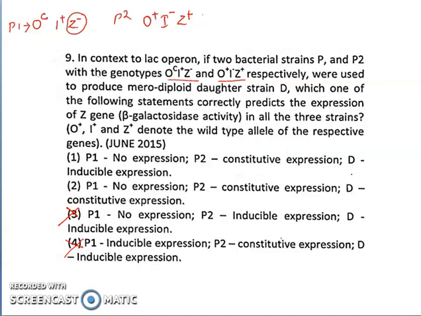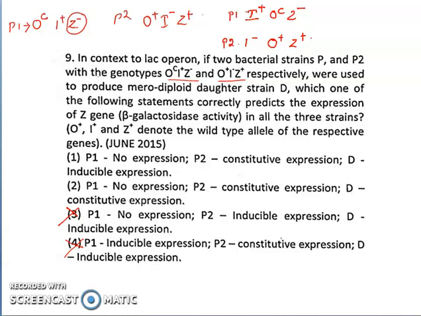Now D. D means we have a merodiploid case. We will arrange it first: I plus, O C, Z minus, and the other condition is I minus, O plus, Z plus. This is P1 and this is P2.